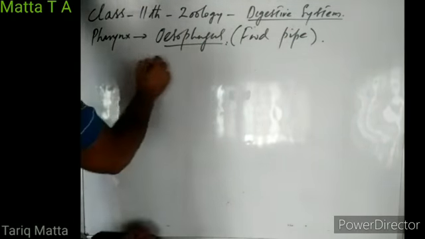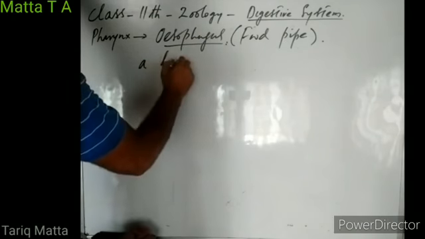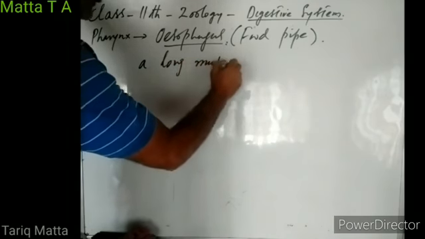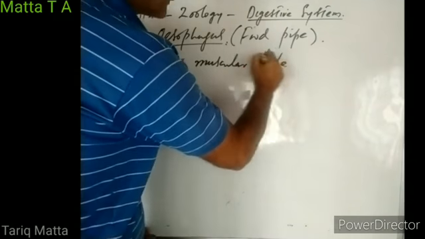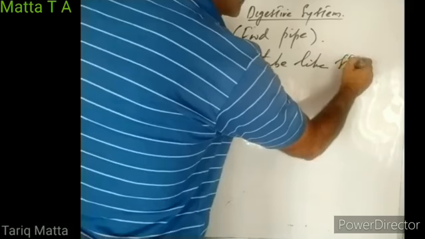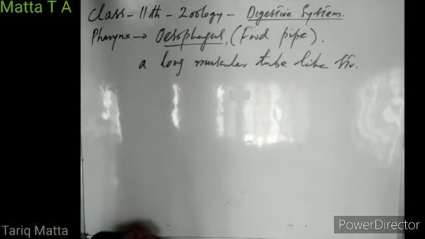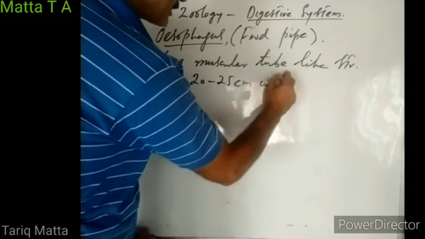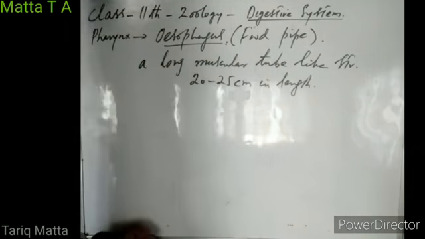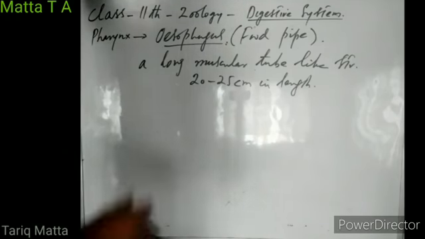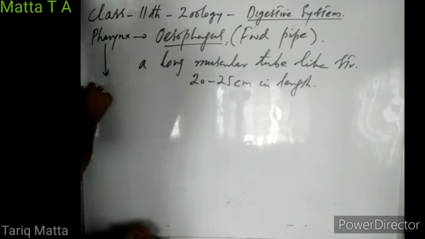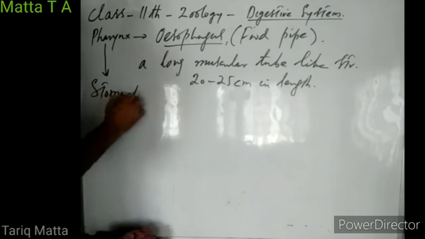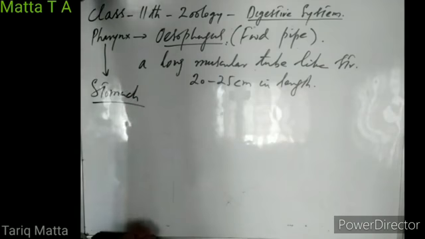It is again a long, muscular, tube-like structure, measuring some 20 to 25 centimeters in length. This food pipe or esophagus is some 20 to 25 centimeters long. So what is its function? It carries food from the pharynx to the stomach. Its function is to carry the food from the pharynx into the stomach.